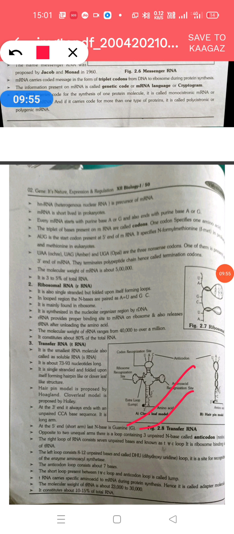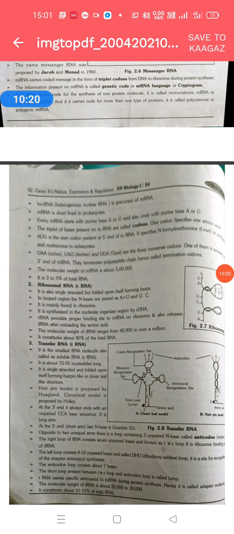At the 3 prime end, it always ends with an unpaired CCA base sequence. It has 4 arms. Each arm consists of a stem and a loop. This is a stem and this one is a loop. But one of the arms contains only a stem, not a loop. That arm is called the anticodon arm. Then there is one small lump-like area present here.